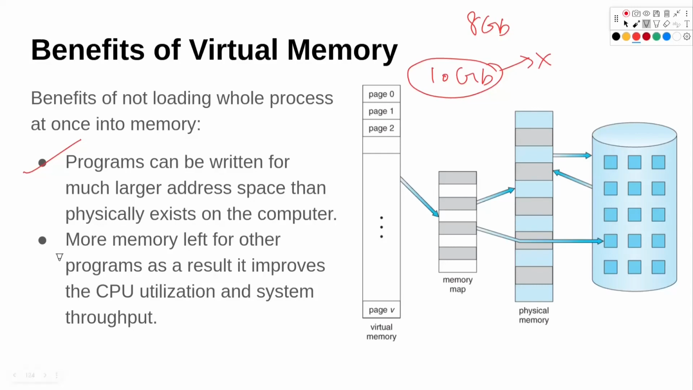The next benefit of having virtual memory is more memory left for other programs. As a result, it improves CPU utilization and system throughput. What this means is, if we have this game of 10 GB and we are loading only 4 gigabytes, maybe we are running some other programs like music in the background. So there will be space left for that to be loaded and played.